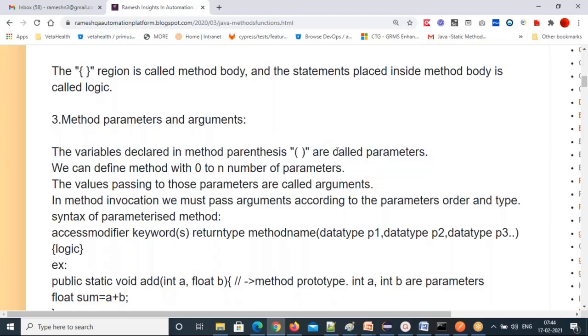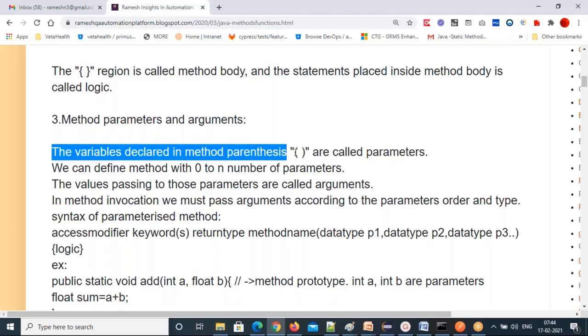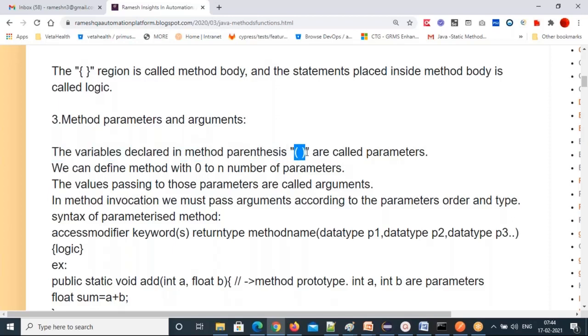So what do parameters mean? The variables declared inside the method parentheses, that means inside these round brackets. You should not assign a value, you just declare a variable. To declare a variable, you need a data type and a variable name. That is a declaration of a variable. Those variables are called parameters, and you can define a method with 0 to n number of parameters.